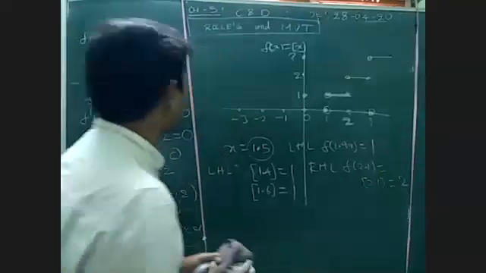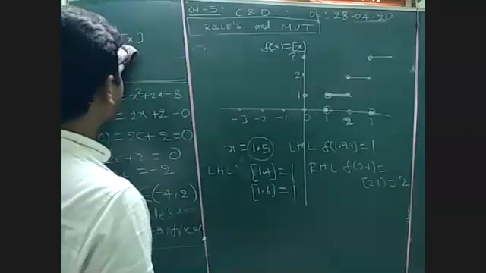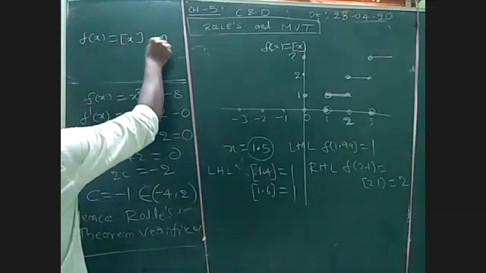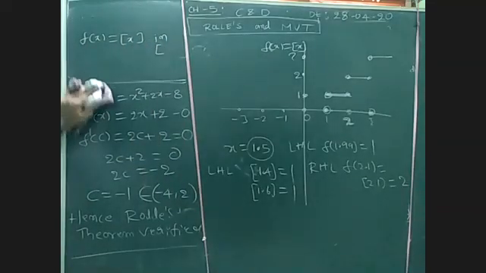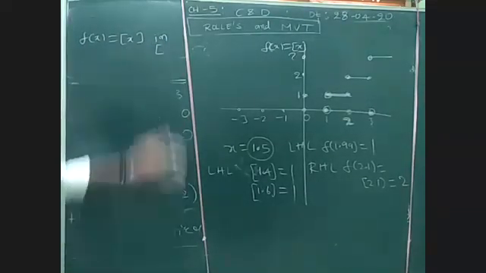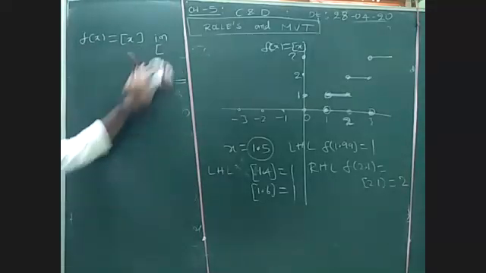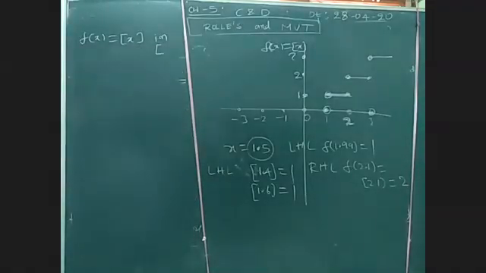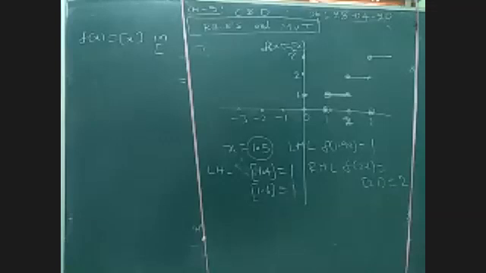So in the given question, they gave a greatest integer function in an interval. What is the interval given? Sir, 5 to 9. Okay, closed interval 5 to 9.